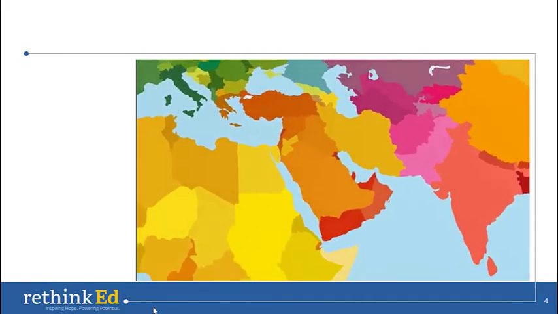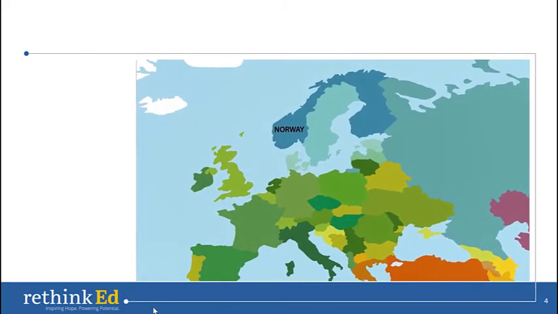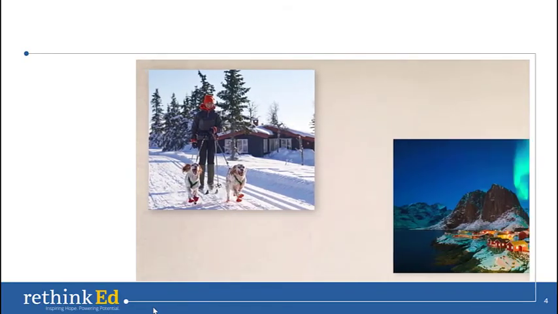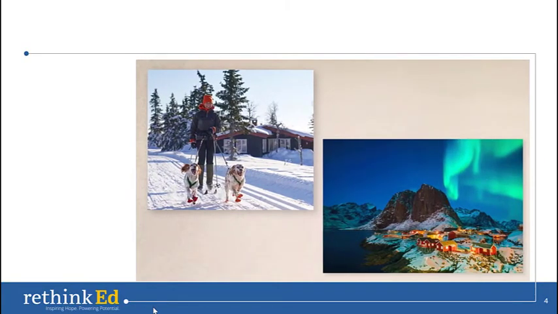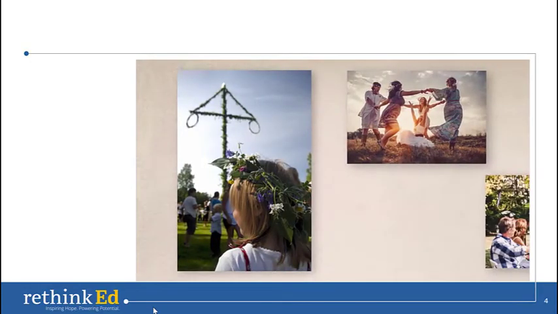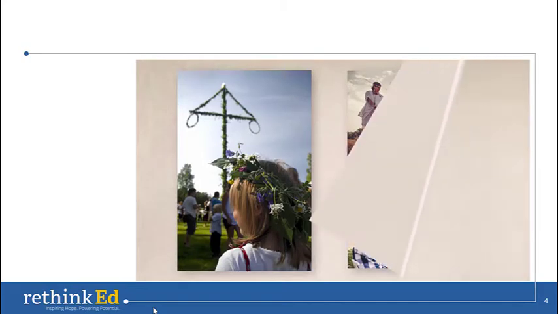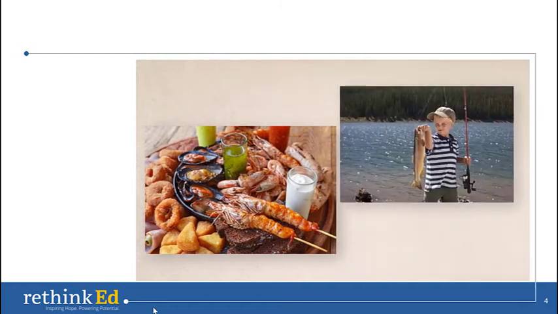Now let's travel to Europe, to Norway. Norway is very far north and is very cold most of the year. On June 24th, they celebrate Midsummerfest with a big bonfire. At this time of year, there is daylight for almost 24 hours in northern Norway. Fish is a very popular food in Norway too.